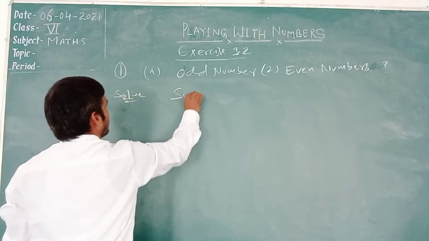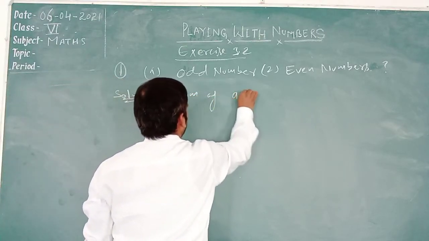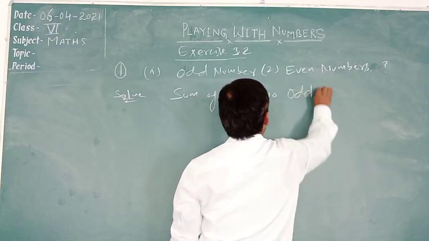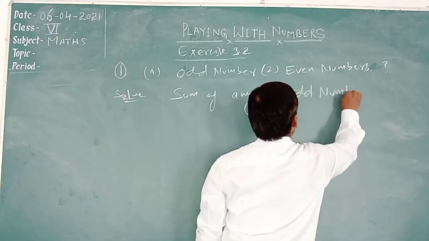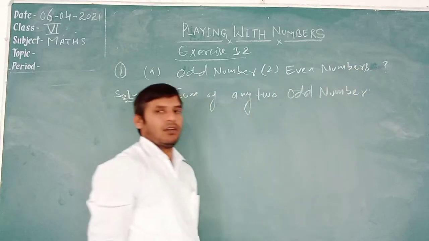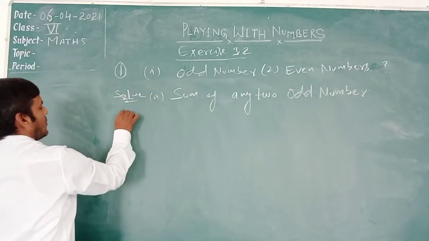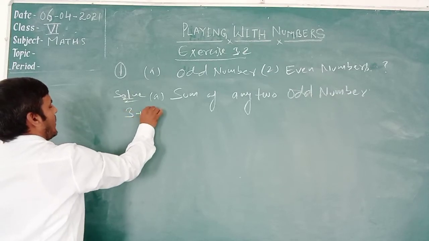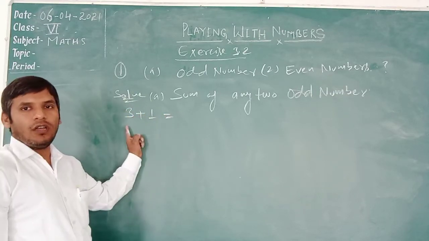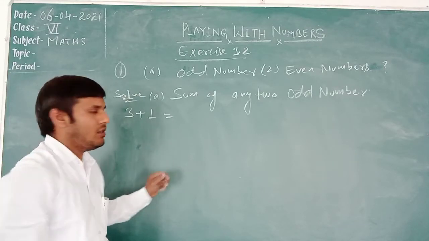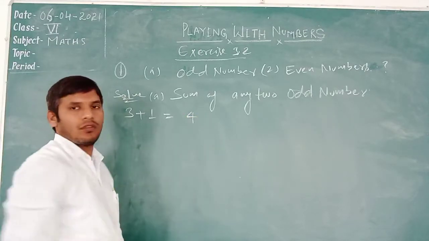Sum of any two odd numbers. What is the result? Let us start with A. Suppose 3 plus 1. 3 is an odd number, 1 is also an odd number. 1 plus 3 is 4. That is an even number.